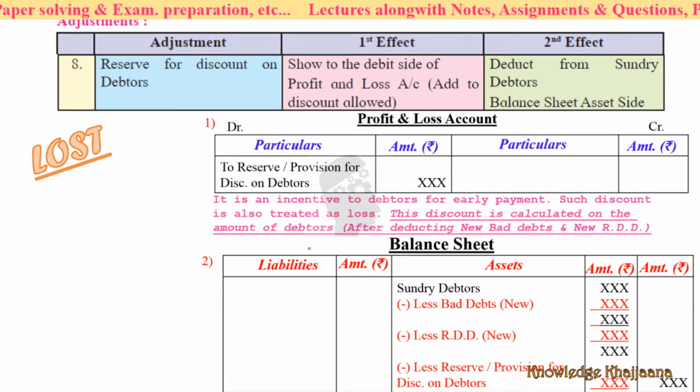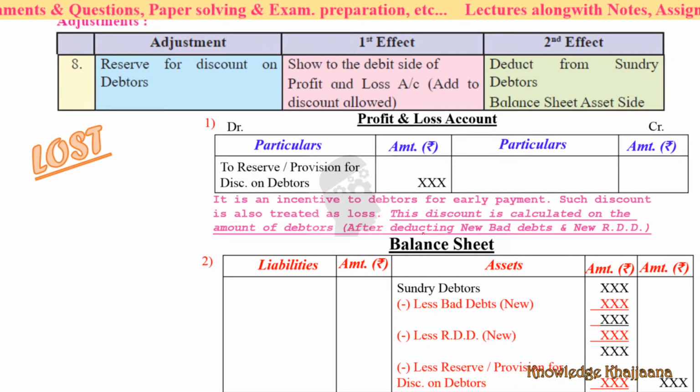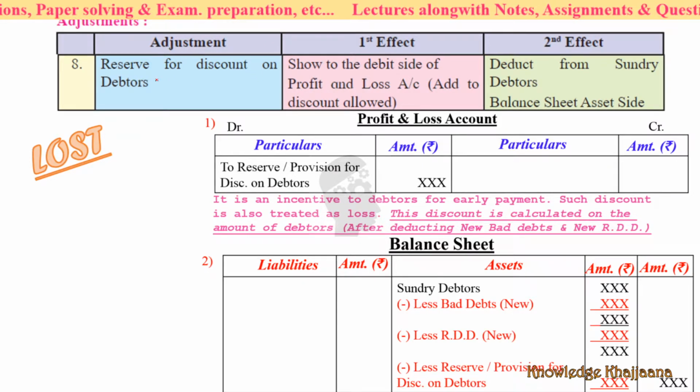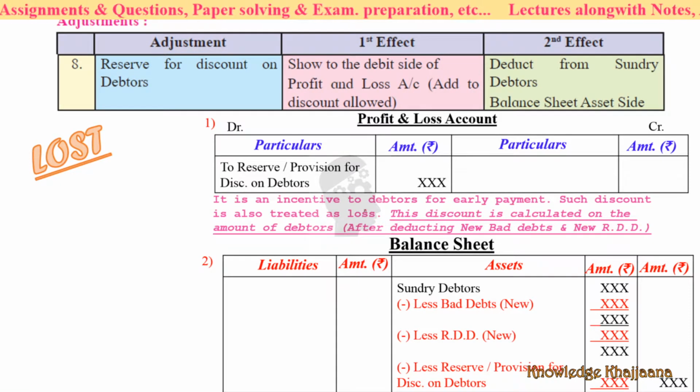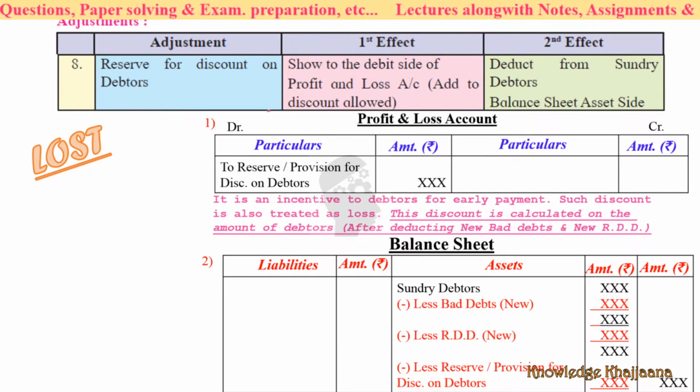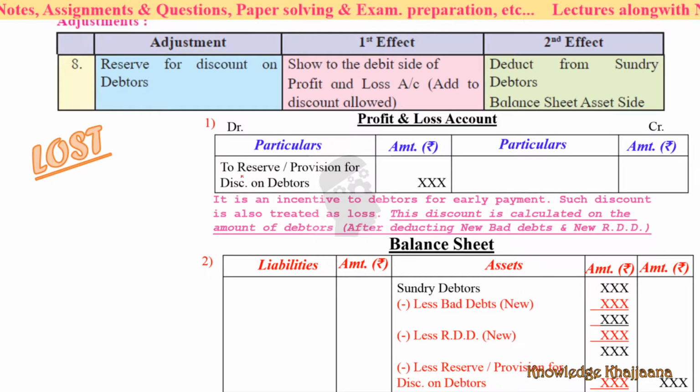This discount is calculated on the amount of debtors after deducting new bad debts and new RDD. We'll see how to do it. First of all, reserve for discount on debtors, which is given for their early payment, is an incentive against their debts, and it is treated as loss. First effect: show to the debit side of profit and loss account, that is, add to the discount allowed, reserve or provision for discount on debtors.